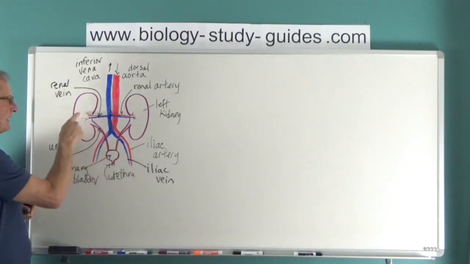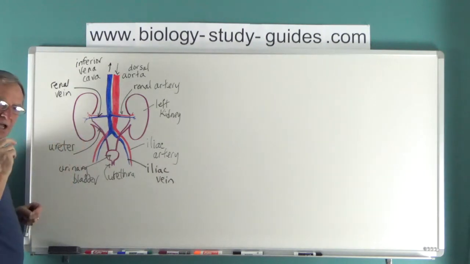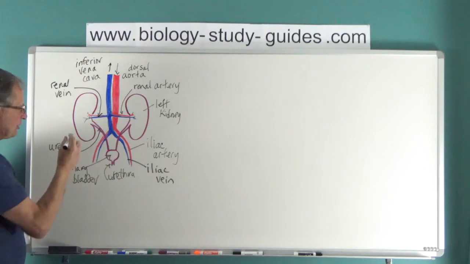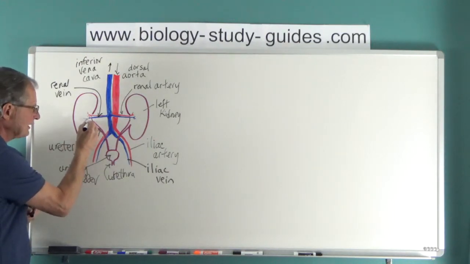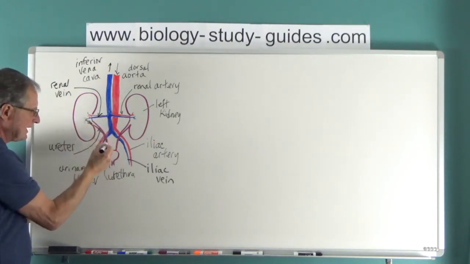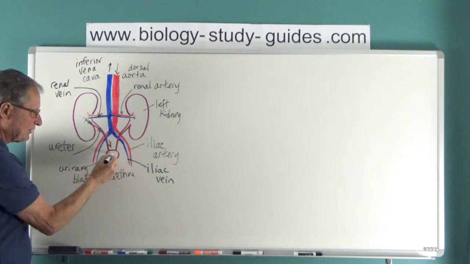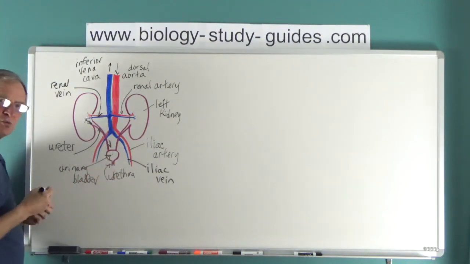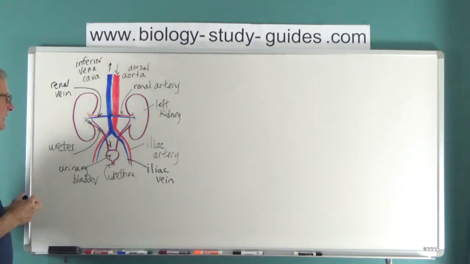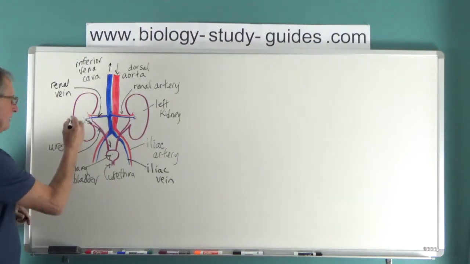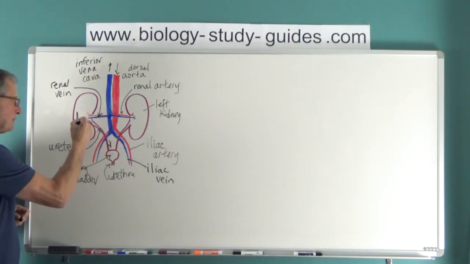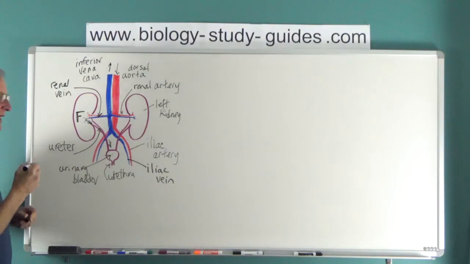comes down, goes into the kidneys, there's the capillary bed here, blood comes back out, but at the same time, we've produced urine. And the urine flows down here to the bladder where it gets stored, and eventually it's released to the outside of the body. This process, and I'm going to put a great big F here, this process that goes on in the kidneys is a filtration process.